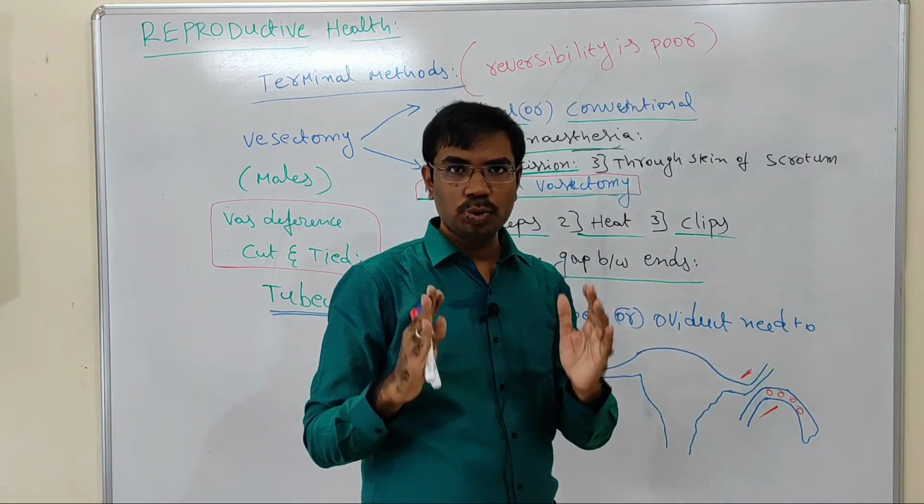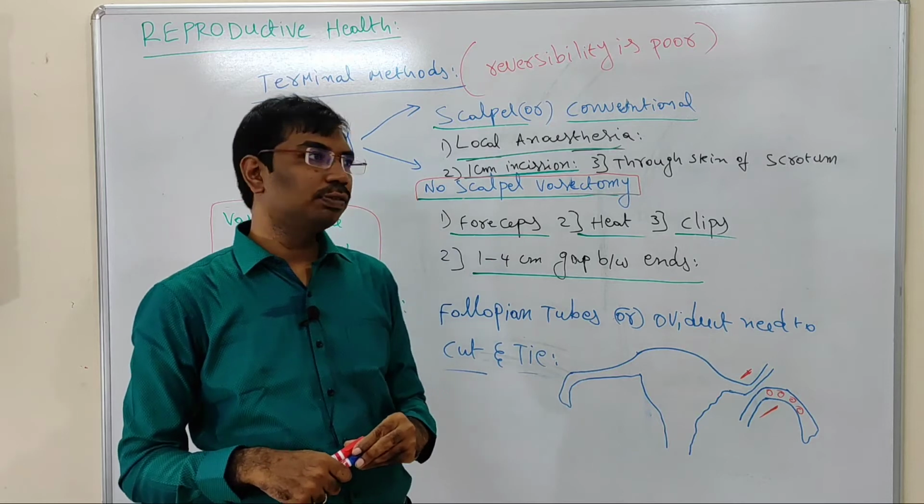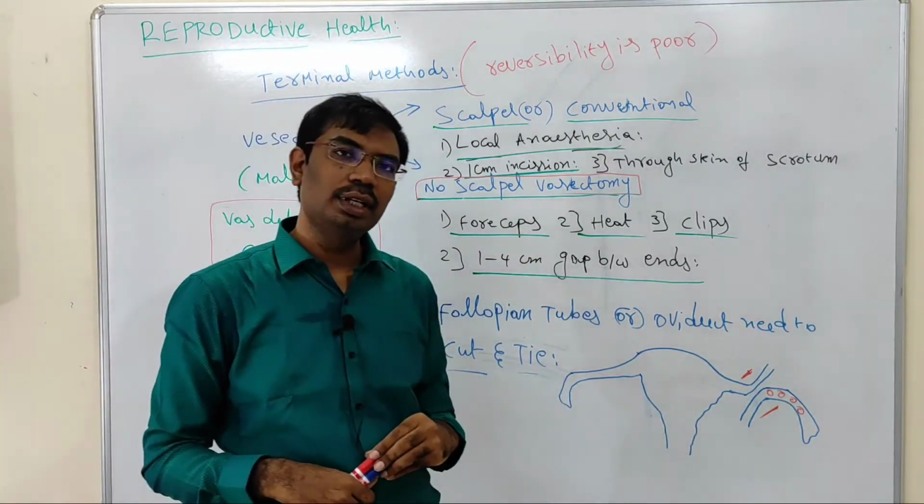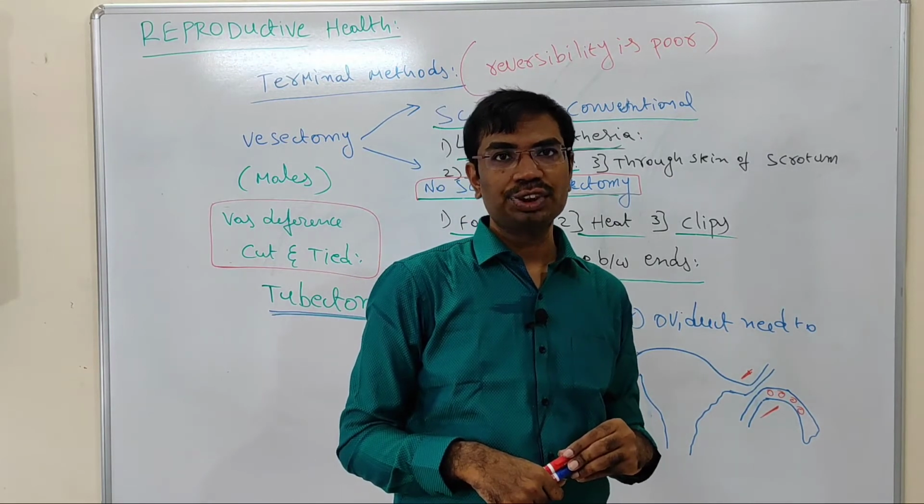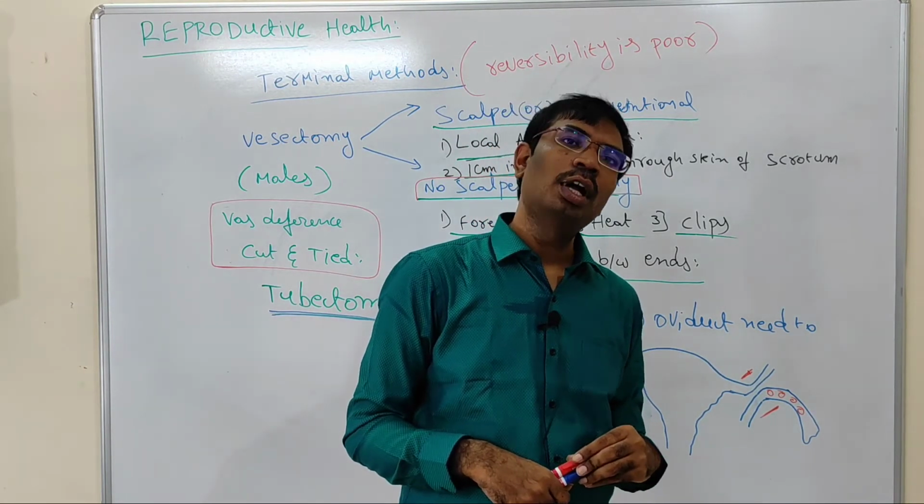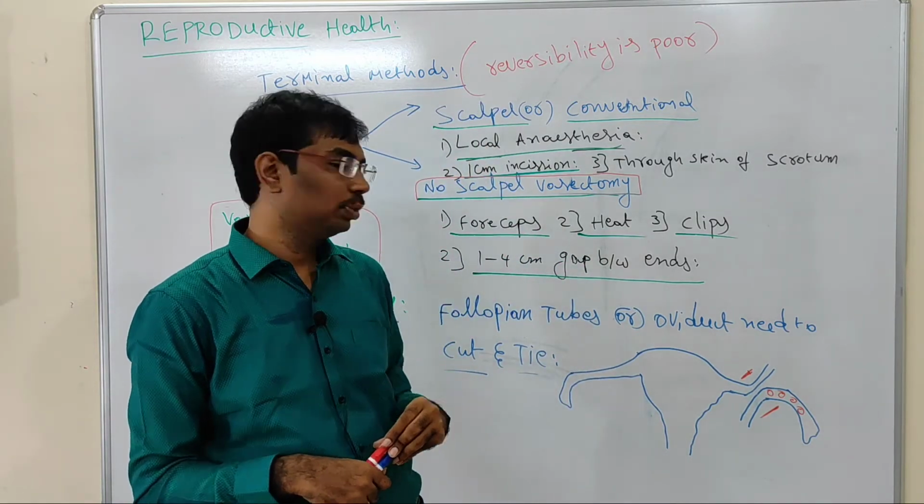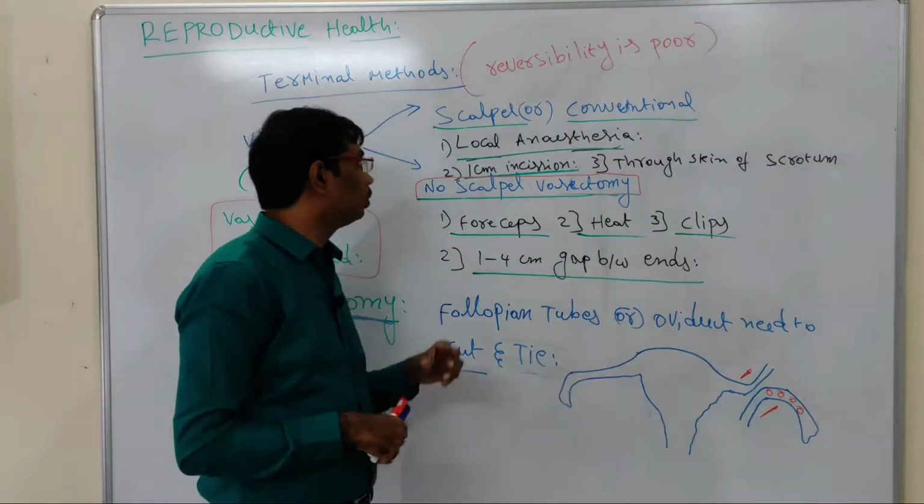So the sperm is blocked in that area. This technique is called vasectomy. It can prevent the movement of sperm from the vas deferens to the ejaculatory duct, or from the male reproductive system into the female reproductive system. So this is called vasectomy.